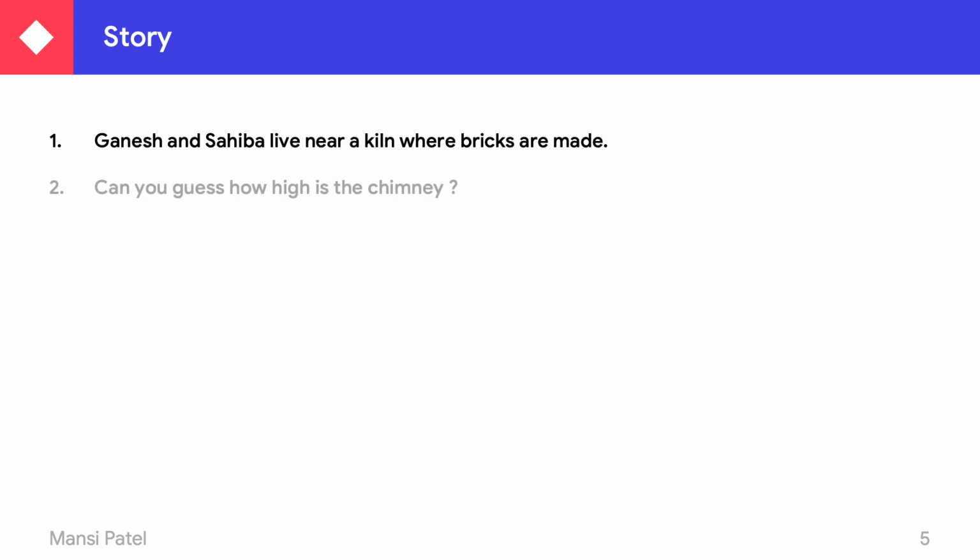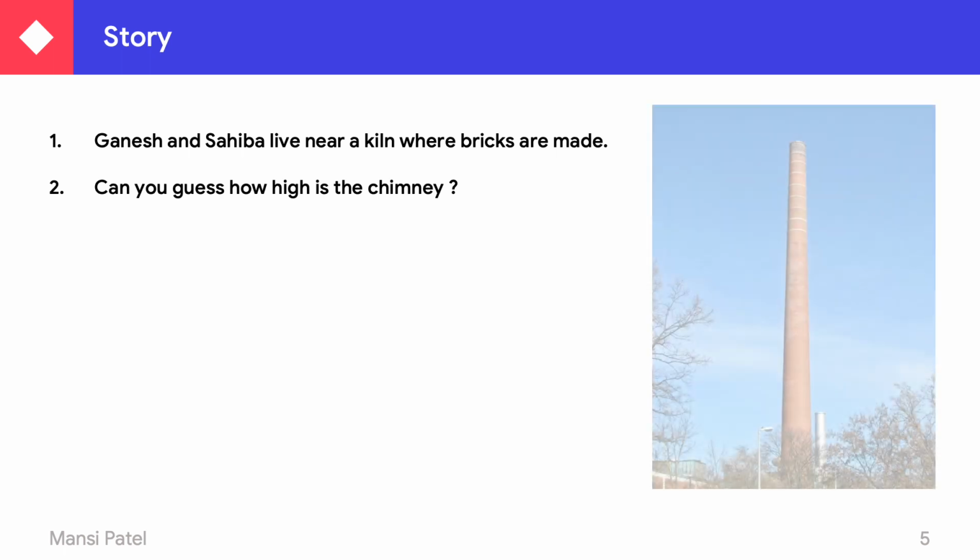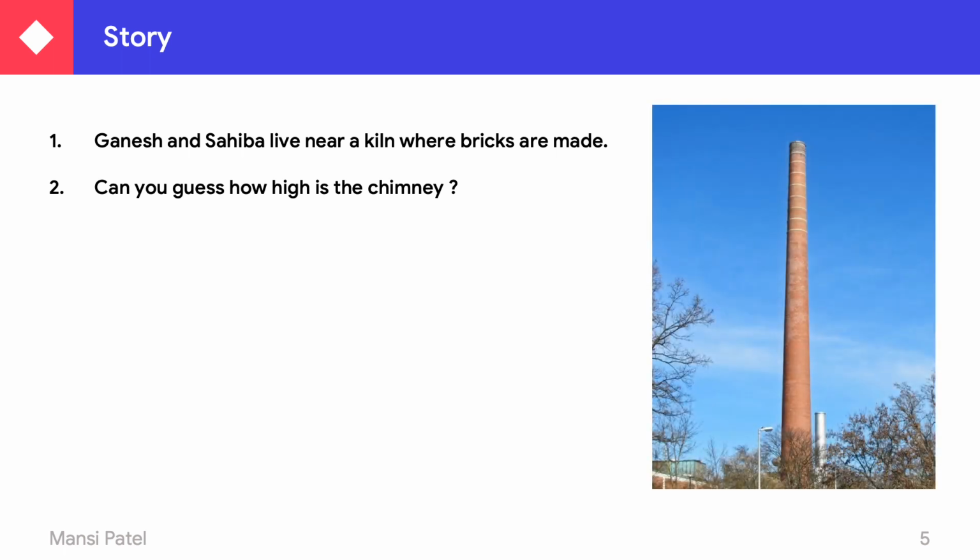Now again we see one story regarding bricks. Ganesh and Sahiba live near a kiln where the bricks are made. Can you guess how high the chimney is? Do you know what a chimney is? It is where the bricks are made, known as a chimney.